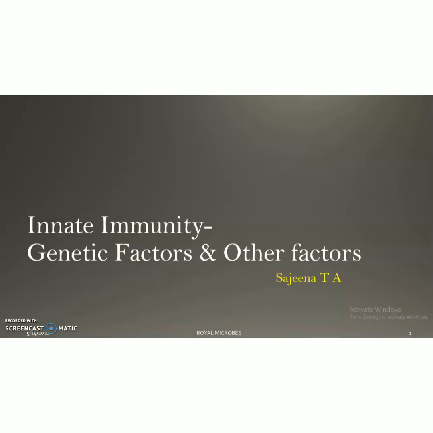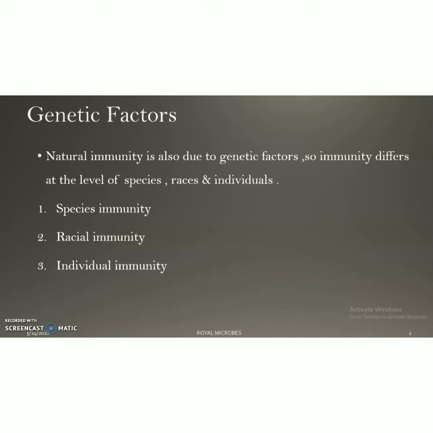Today we will see the last portion of innate immunity. We are discussing the mechanism of innate immunity. Here, first we will see the genetic factors. That is the natural immunity. It is also due to some genetic factors. So the immunity differs at different levels. That is, it will be different at species level, racial level and individual level. Based on this we can see three types of immunities: species immunity, racial immunity and individual immunity.